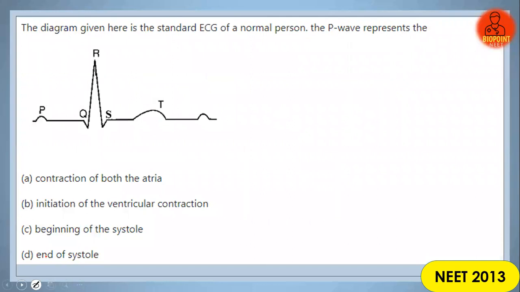Take care. A very, very important question for the 2013 NEET exam. This is a very frequently asked question from this chapter. In yesterday's exam also, I put a question related to this. It is about the ECG, a very important point. It consists of a P wave, a Q wave, R wave, S and T, and then again starts with another P wave. So in the diagram, back to the question.